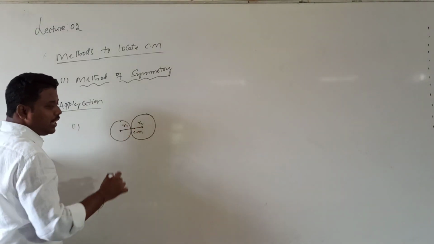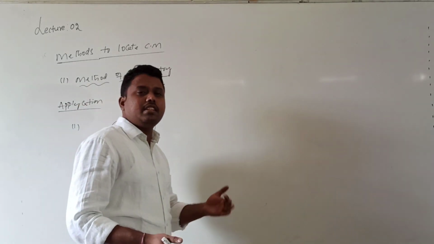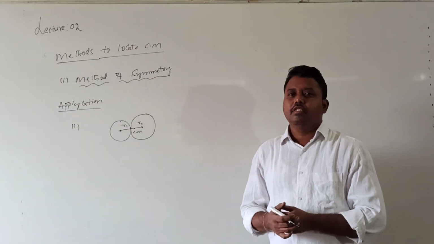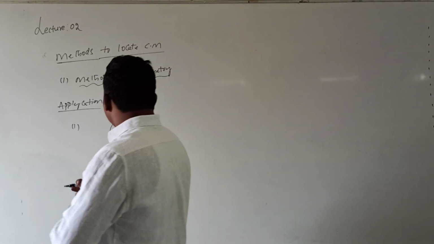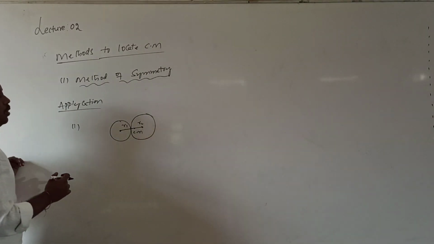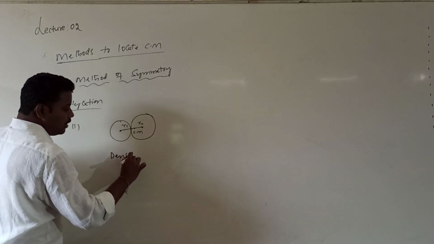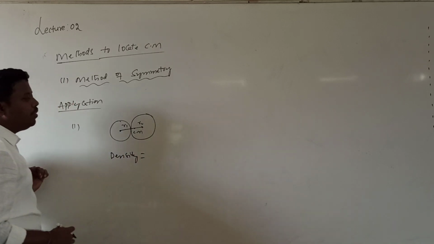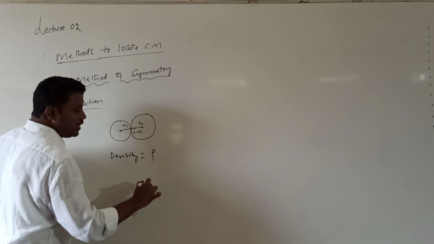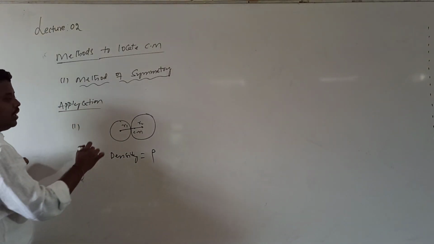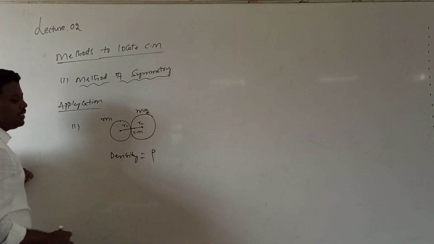Correct? The center of mass is here. So I want to find the distance of the center of mass from a fixed point, or from an origin. To locate this distance, I want to calculate the mass. Let us call the density of this circular disc rho. One more important point here is that the two circular discs are made of the same material. So the density is rho. If I call the mass of the first circular disc m1, and the second circular disc m2.